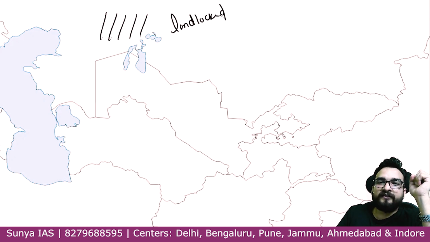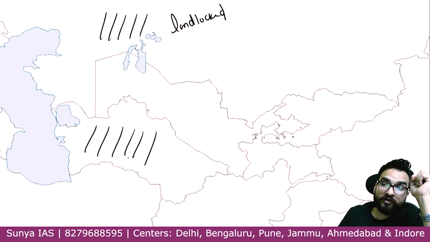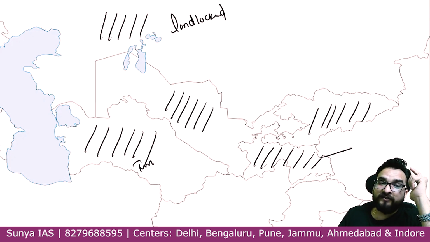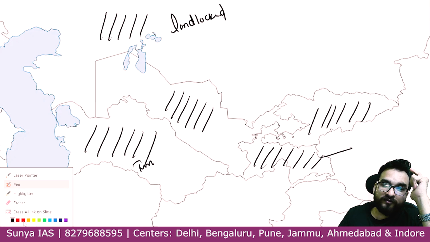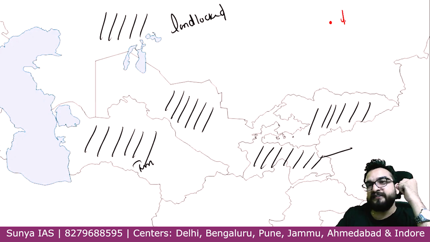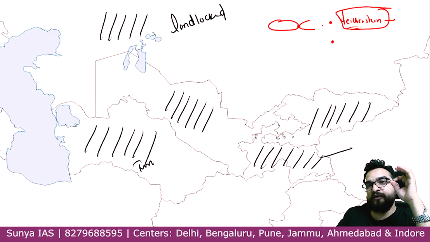Yes. Now you tell me, is this Turkmenistan also landlocked? Yes. This Tajikistan, Kyrgyzstan, landlocked? Yes. And what about this Uzbekistan? I have told you, in the whole world you will see one particular country, which is Liechtenstein. Liechtenstein, can you remember? And one more I have told you, Liechtenstein was located between Switzerland and Austria, if you are remembering.